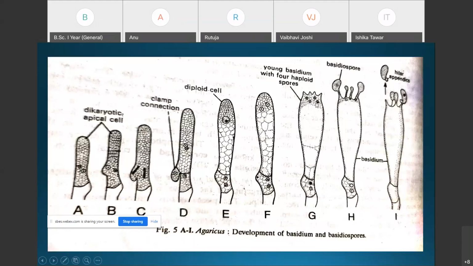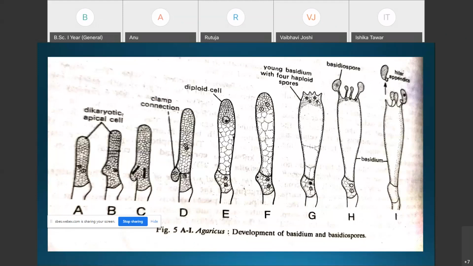That means this young basidium now has four haploid spores. Out of these four haploid nuclei, two are of the positive strain and the remaining two are of the negative strain.